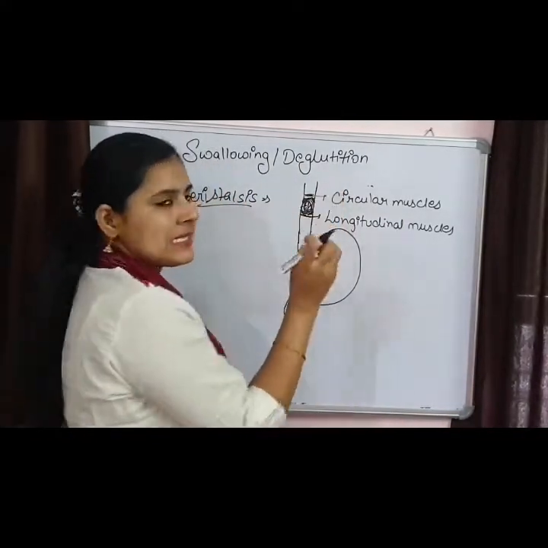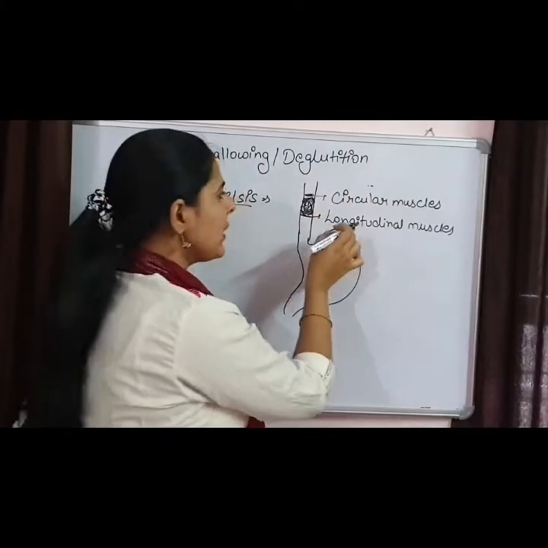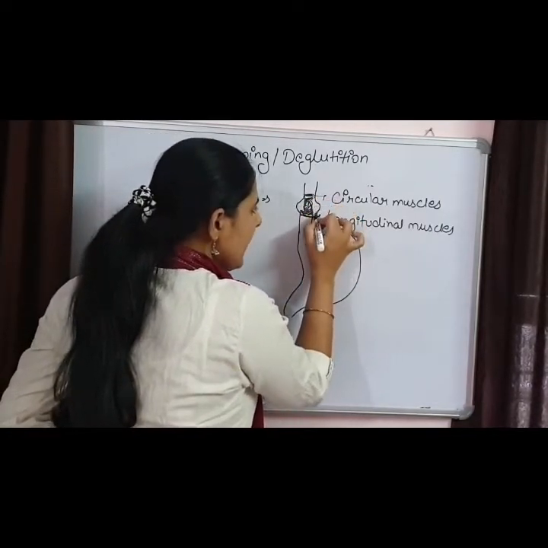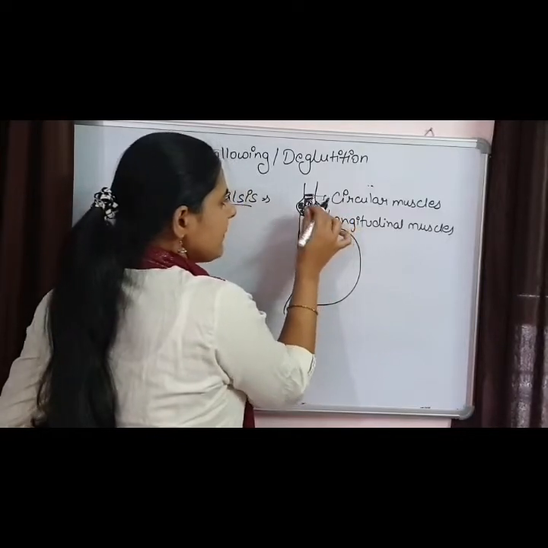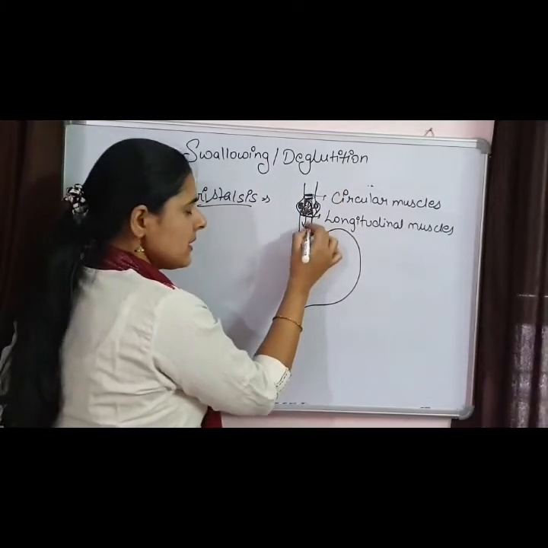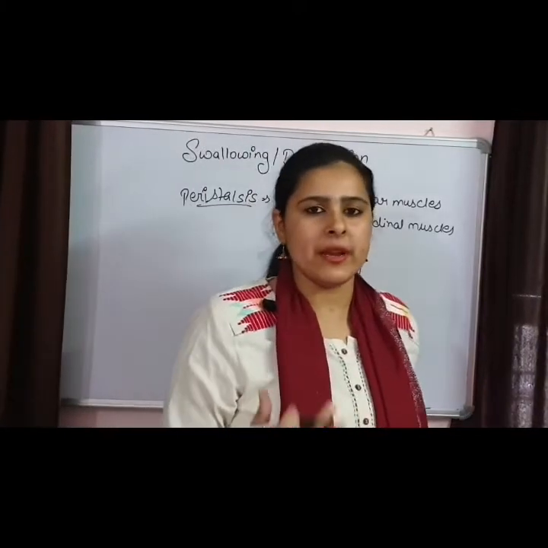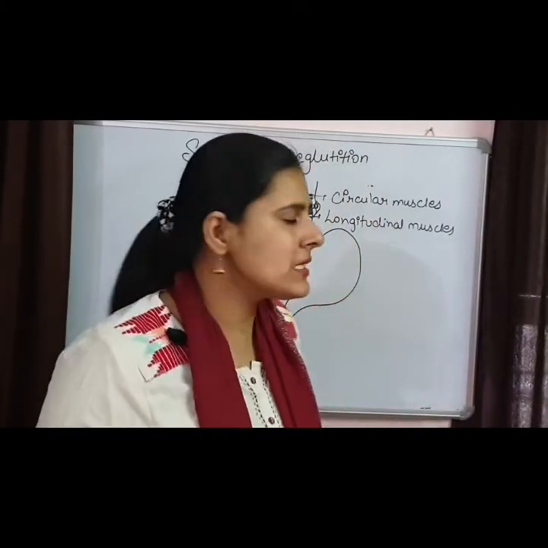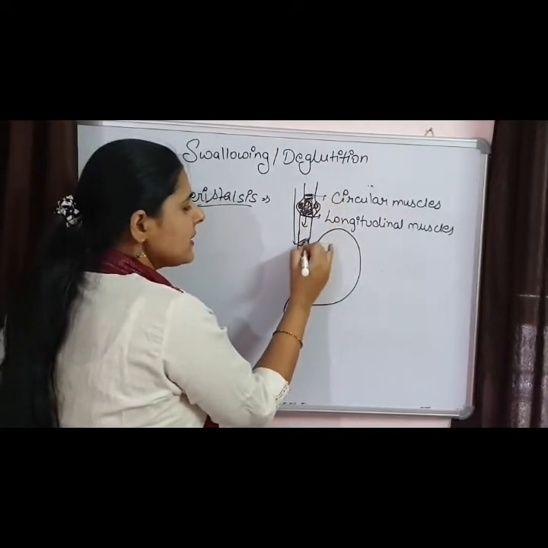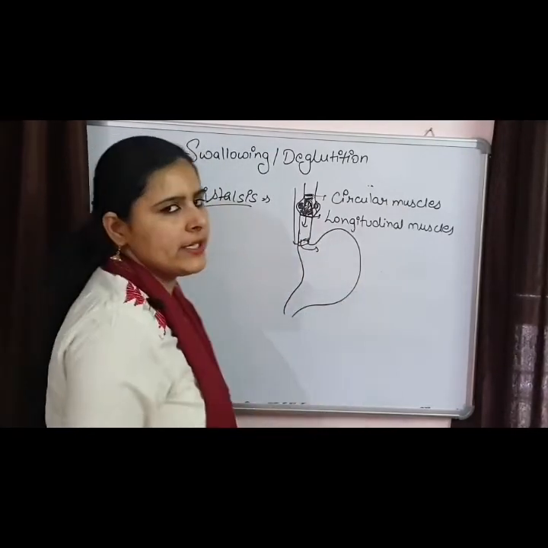So first the circular muscles are going to contract, and along with these circular muscles the longitudinal muscles are going to contract. Because of their contraction this area is going to expand, so it is helping in the entry of food. Now the circular muscles relax, the longitudinal muscles relax, and the food moves downward. Again they contract, and this process of rhythmic contraction and relaxation takes place continuously, and with the help of these the food is going to move downward, and finally here a sphincter is present, the gastroesophageal sphincter, through which it is going to enter into the stomach.